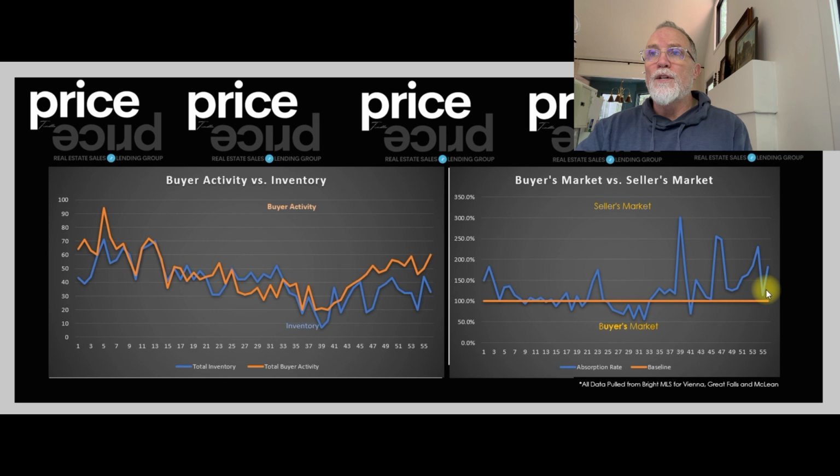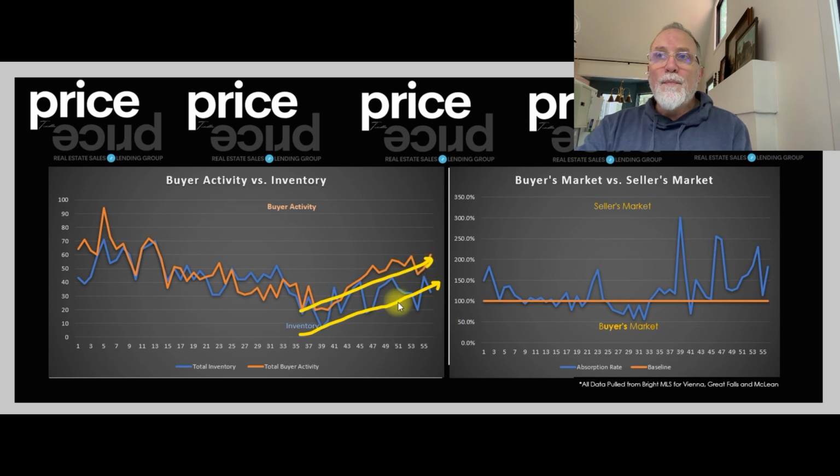Turns out it was a fluctuation, because for this week, you can see the last 7 days, buyer activity picked right back up to take care of all of this inventory, and then inventory dropped back down to a more normal level. If you follow the general trend of this line, we've got a steady increase in inventory, and over the same time period, we've got an increase in buyer activity that's pretty much parallel to that, maybe a little bit more significant.